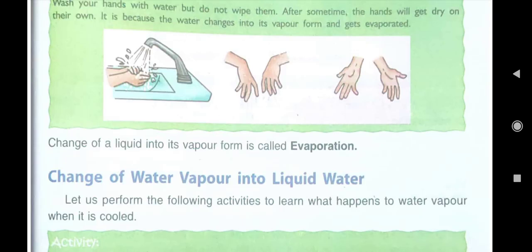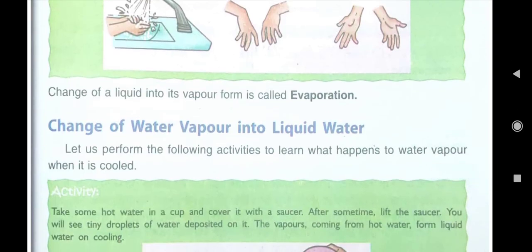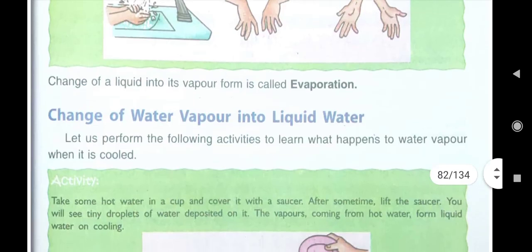evaporated. In the previous live class I told you to write the spelling of evaporation. What is evaporation? Change of a liquid into its vapor form. Vapor form means gaseous form. Whenever any liquid changes into gaseous form, that is called evaporation.